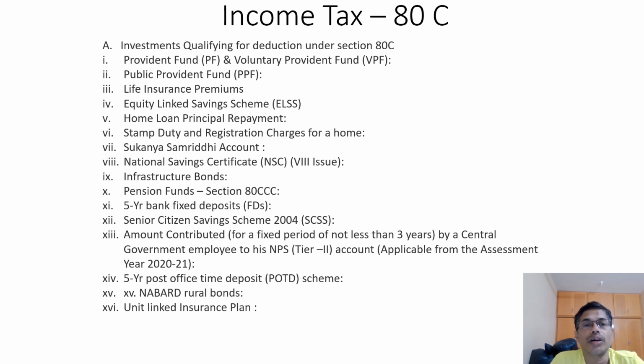Sukanya Samriddhi account and National Savings Scheme, infrastructure bonds, pension fund, 5 years fixed deposits. Deposits below 5 years we cannot claim in 80C. Senior Citizen Savings Scheme, amount contributed by a central government employee to his NPS, National Pension Scheme. 5 years post office time deposit, NABARD rural bonds and unit linked insurance.